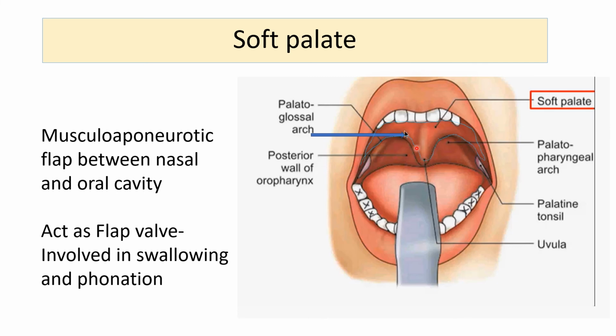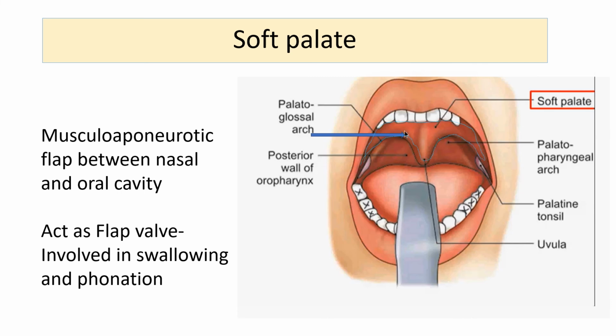It acts as a flap valve and it is responsible for making a partition between the oral cavity and the oropharynx, and between the oropharynx and the nasopharynx. When this flap is lifted up and backwards, then it is going to close the nasopharynx and the oropharynx. It makes a partition between the naso and the oropharynx. Whereas when it is pressed towards the tongue, it separates the oral cavity from the pharynx. So with these flap valve actions, it is helping in swallowing and phonation.